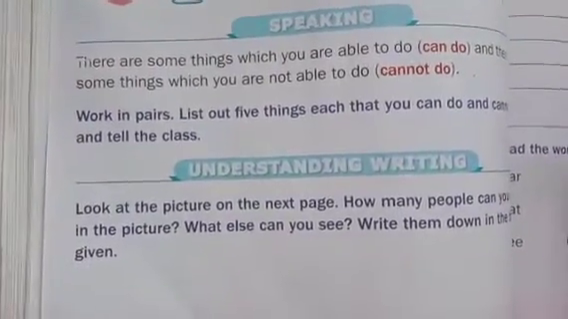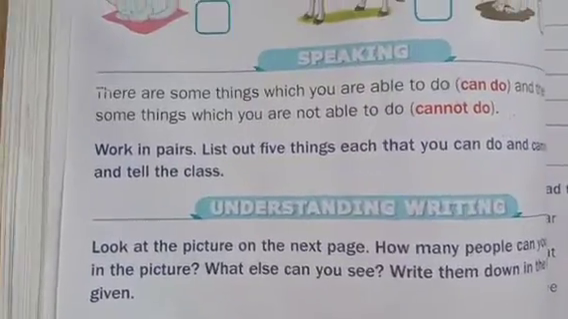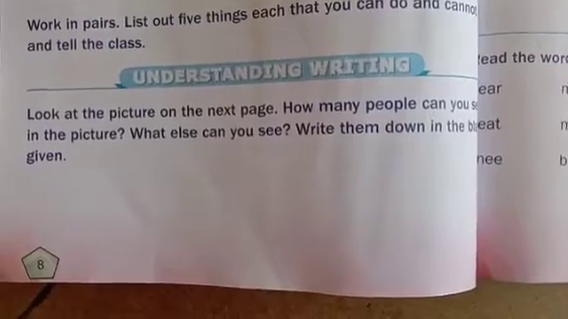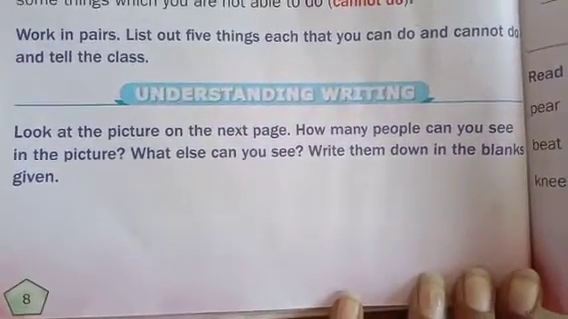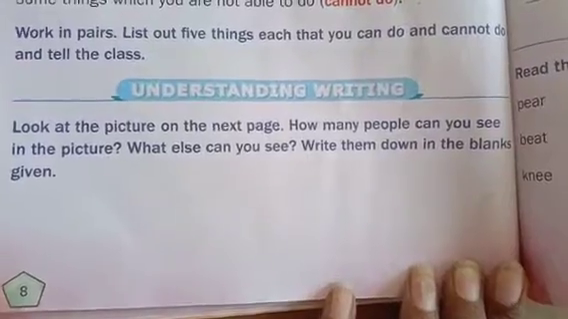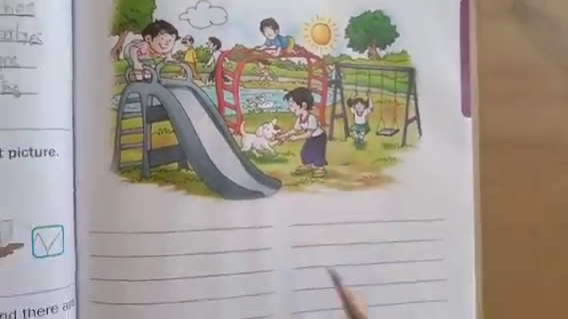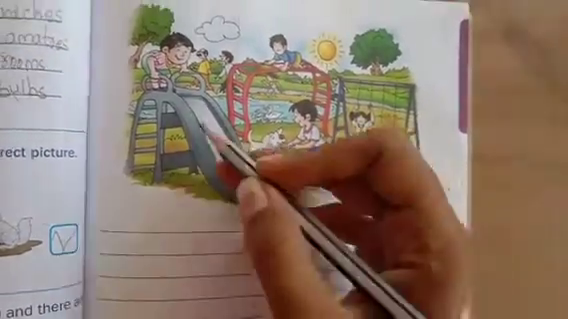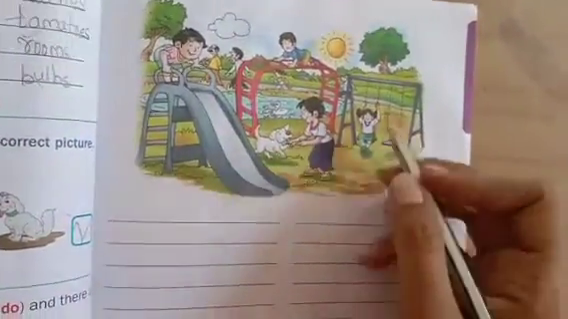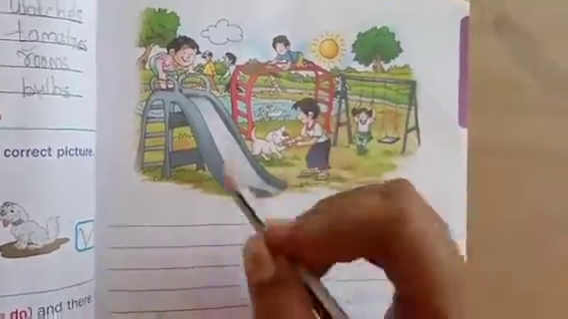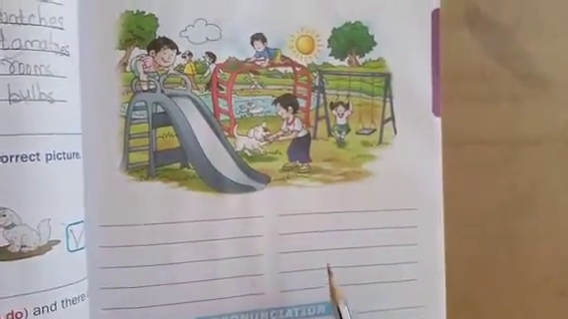So our next section is the writing section. So see, understanding writing. Look at the picture on the next page. How many people can you see in the picture? What else can you see? Write them down in the blanks given. So what you have to write here is how many people you have seen, what things you have seen, and what you observe in this picture.